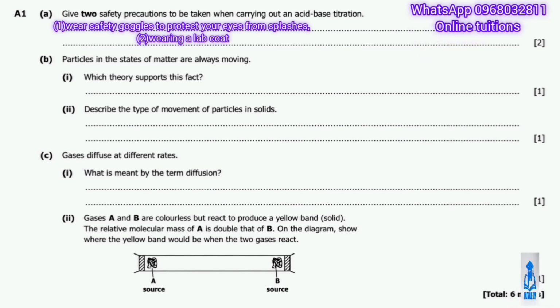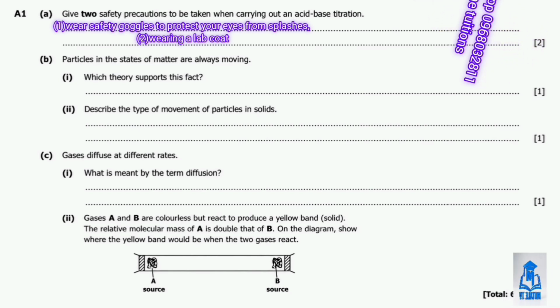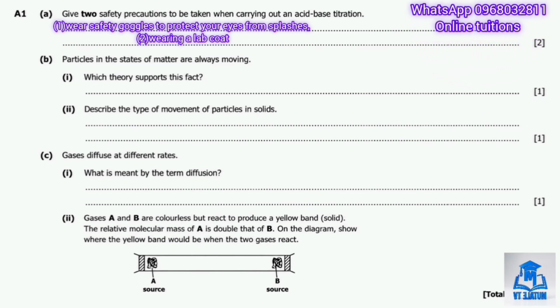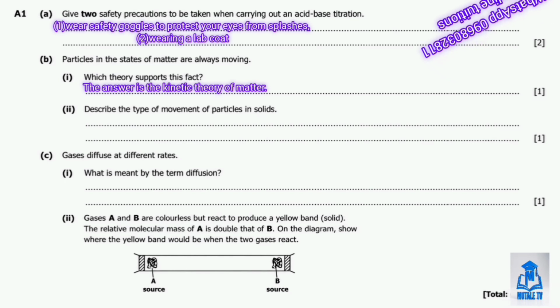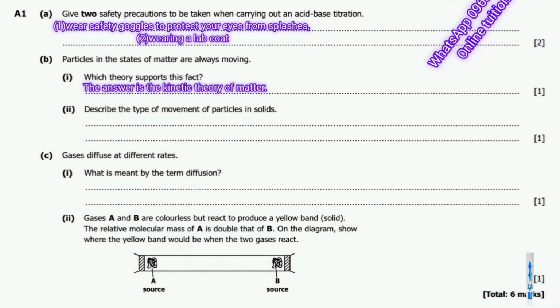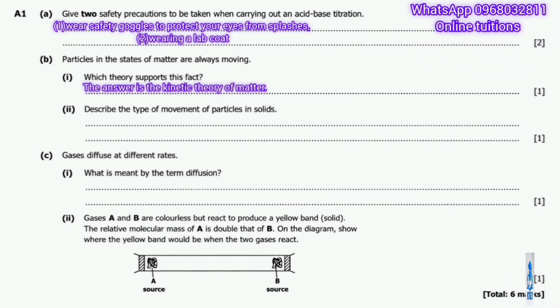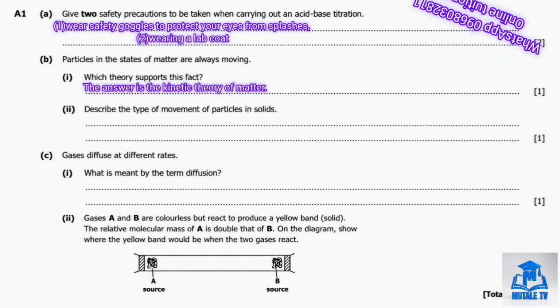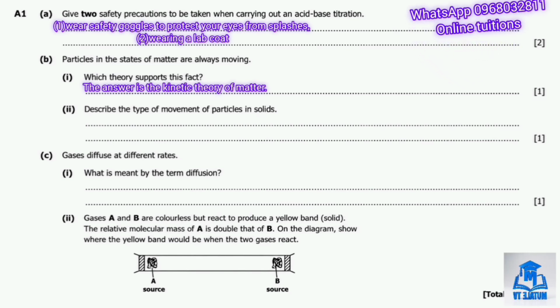So question 1B tells us that particles in the states of matter are always moving. Particles in a state of matter are always what? Moving. But B1 asks us which theory supports this fact? Which theory supports this fact? So the answer is the kinetic theory of matter. So this theory explains all particles, whether in solid, liquid, or gases, are in what? Constant motion, and the amount of energy they have determines how they move.